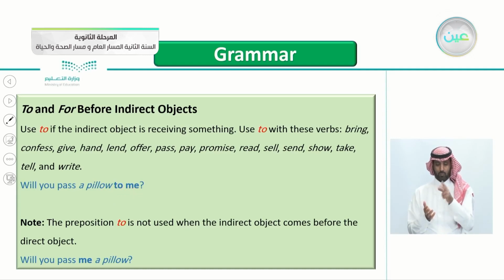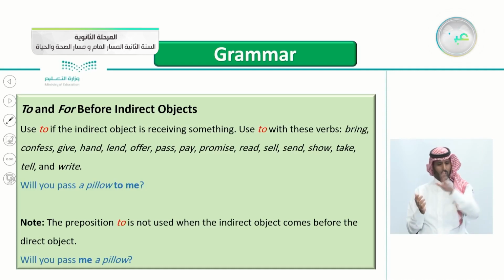Note here that the preposition to is not used when the indirect object comes before the direct object. Of course, this was mentioned before. Let's say it again. Note here that the preposition to is not used when the indirect object comes before the direct object. So if the indirect comes before the direct, we don't write to. Will you pass me a pillow?